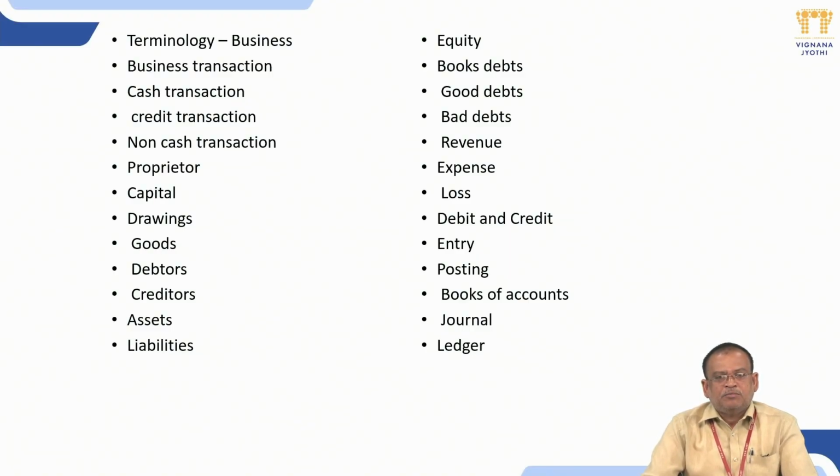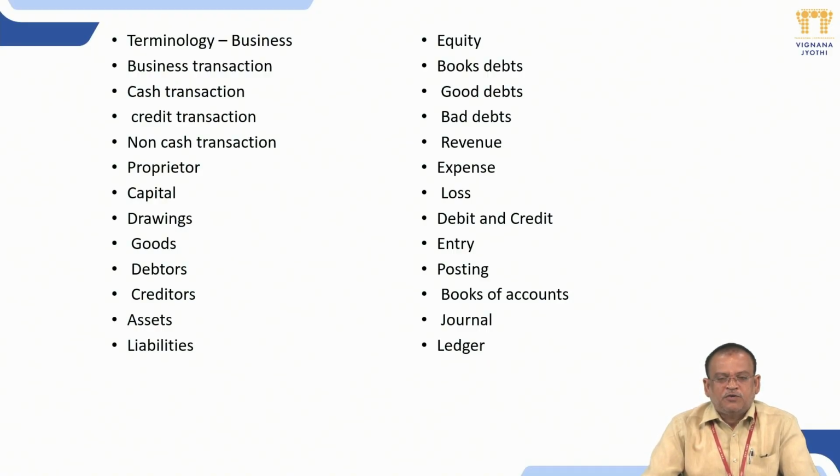Revenue is the income generated through operations, the purchase and sale of goods and services. Expense is the amount paid for acquiring something. Loss is the excess of expenditure over income. Debit and credit are generally used while recording a business transaction in an account. Entry is a recording of a transaction. Posting: whenever you post the transactions into the ledger, that becomes a posting.